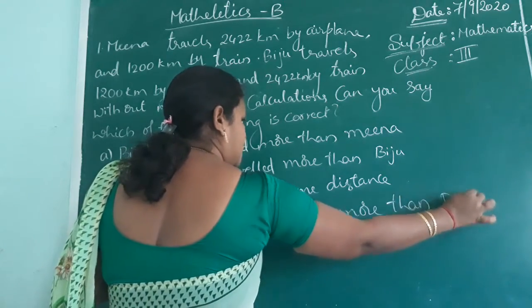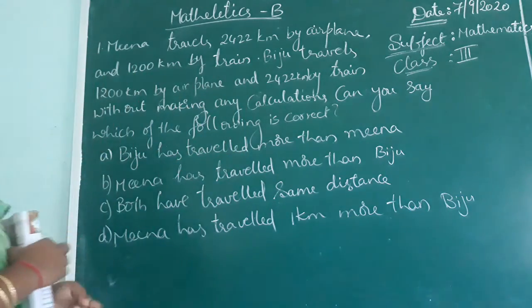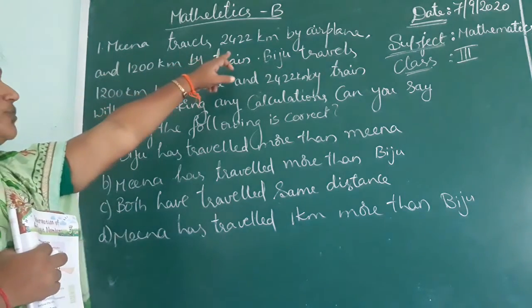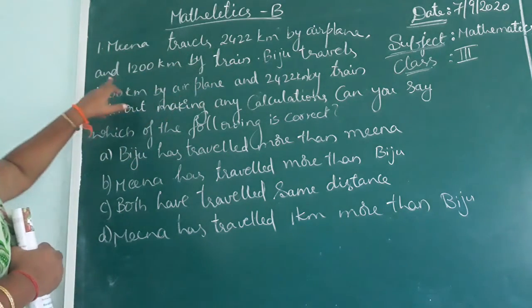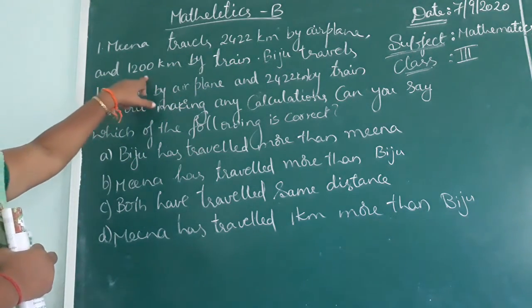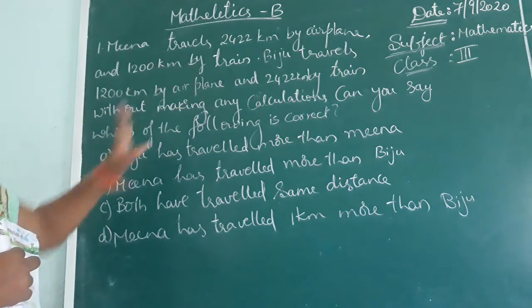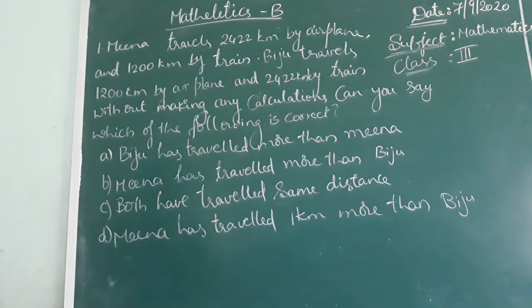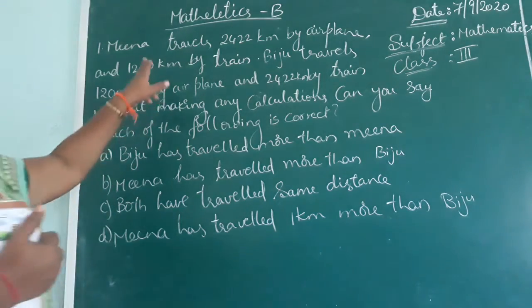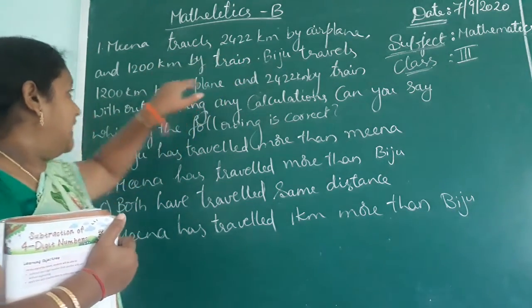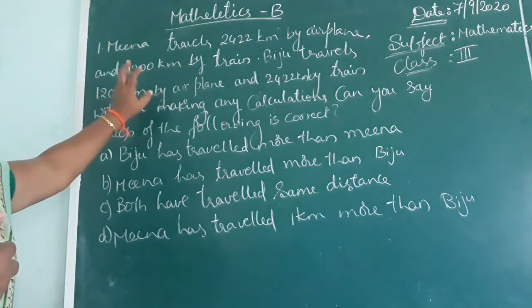Children, see the question once again. I repeat to you. Meena travels 2422 kilometers by airplane and 1200 kilometers by train. Here we have to check how much distance they traveled, both of them. 2422 plus 1200 kilometers she traveled.